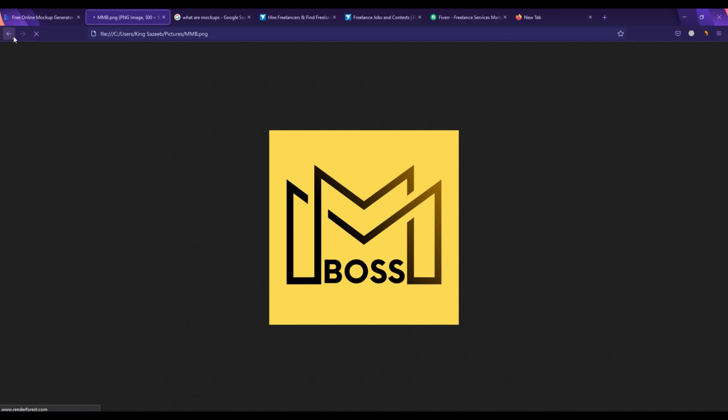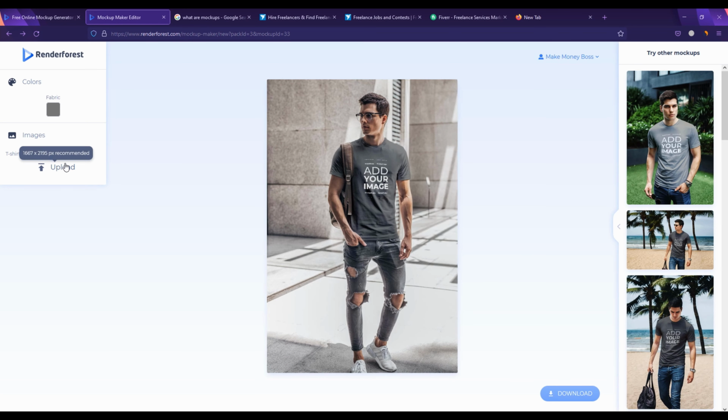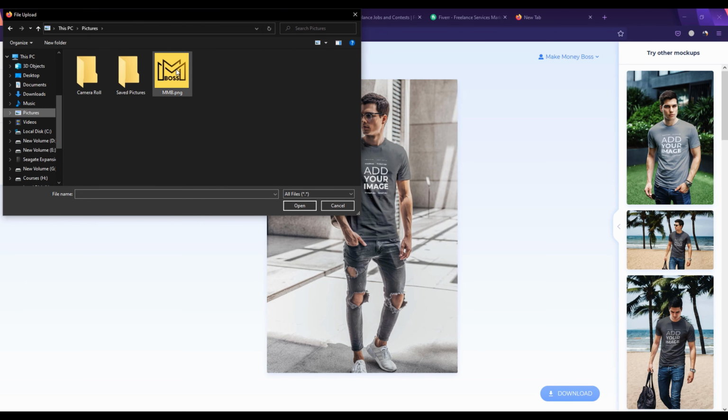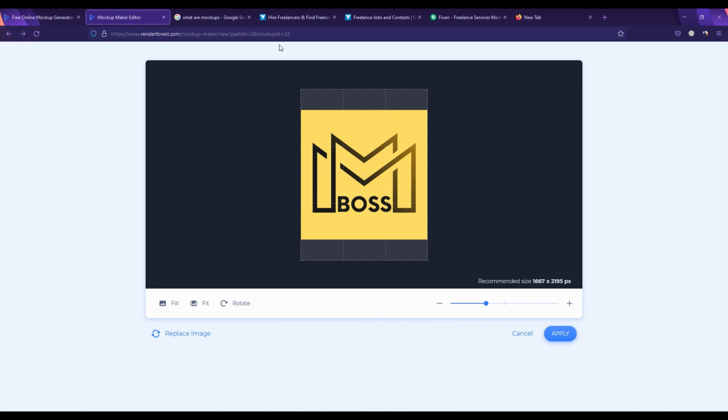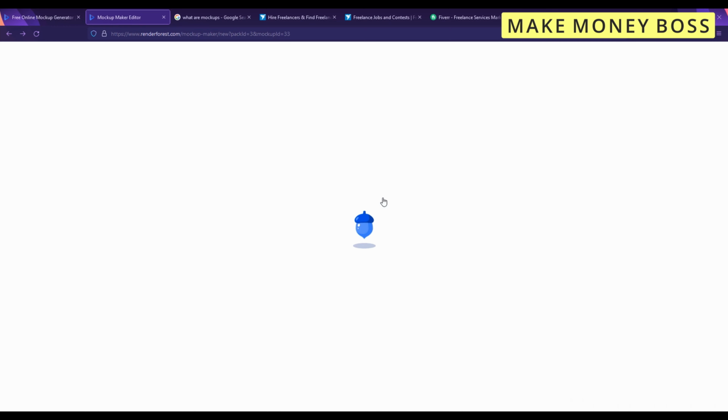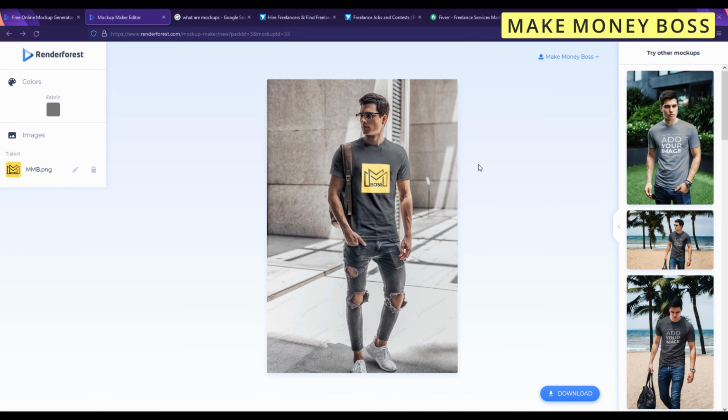Then what you're gonna do is simply drag and drop your logo over here. Seems like the drag and drop doesn't work apparently, so I'm gonna have to upload the image manually. So let's click on upload file, go to wherever you saved the logo, upload that and click on apply. And you have the logo on that t-shirt.